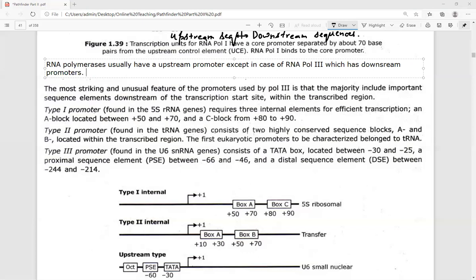These are type 1 internal and type 2 internal.